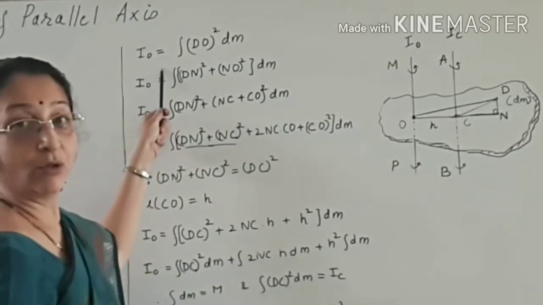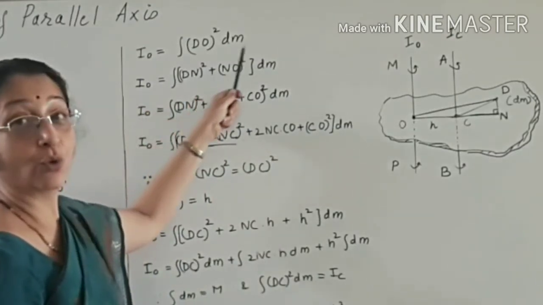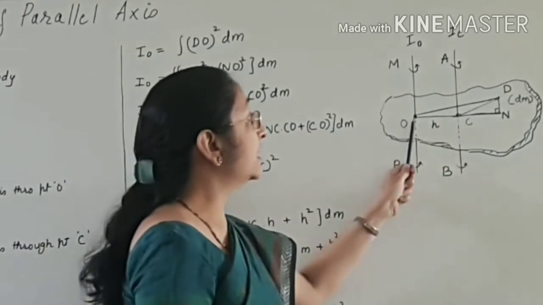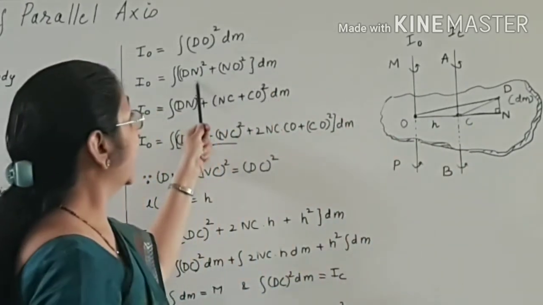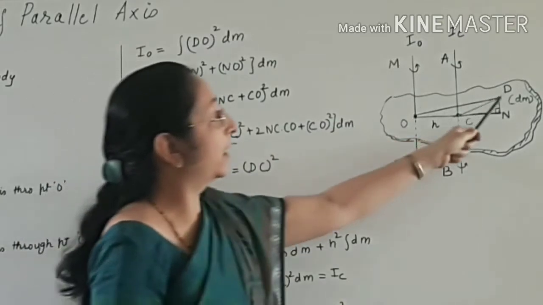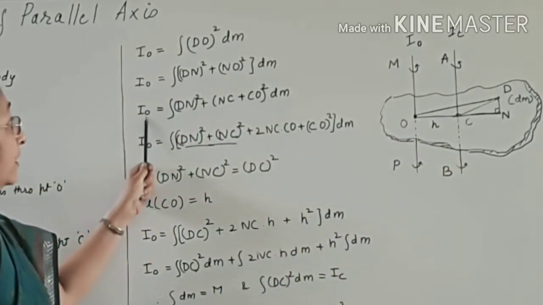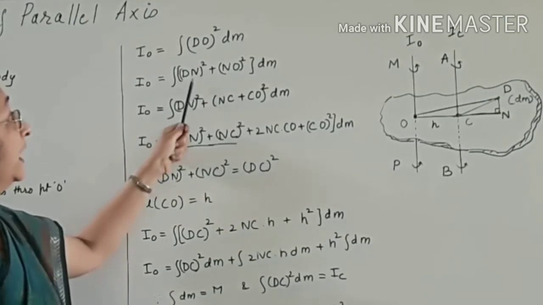That IO is equal to the integral of dO square dm. But what is dO square? It is dn square plus no square, dm. So IO is equal to dn square